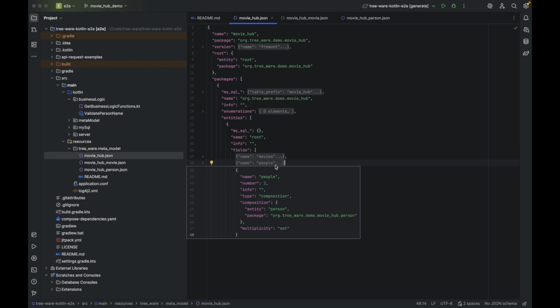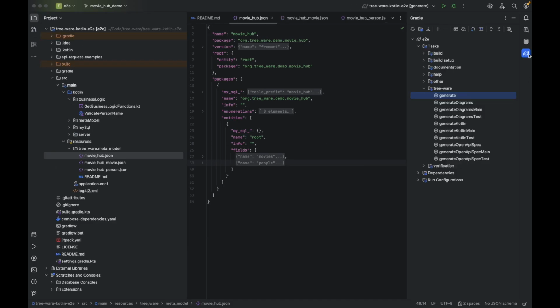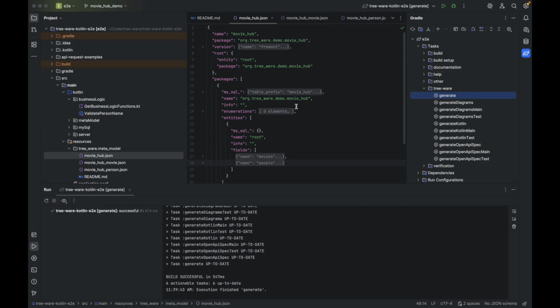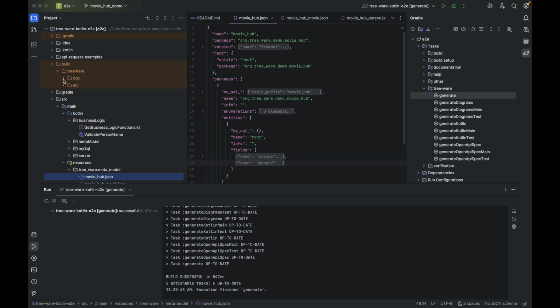Tree-Ware has a custom Gradle plugin for generating things from these metamodel definitions. Let's run that here. I've already run it before. The output shows up in the build directory, and in there a Tree-Ware directory.